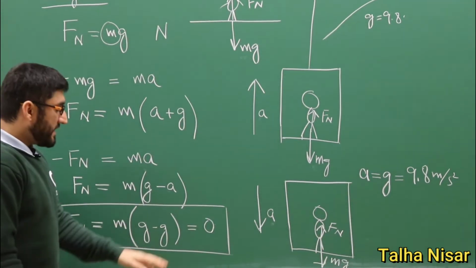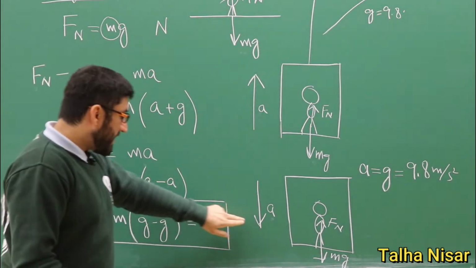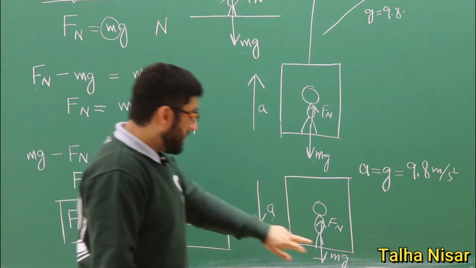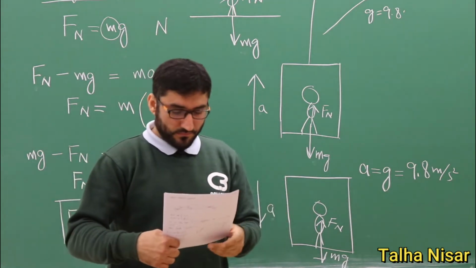So in this case the weight of the object is zero, and this type of system where the downward acceleration of the whole system is g is called the free fall.